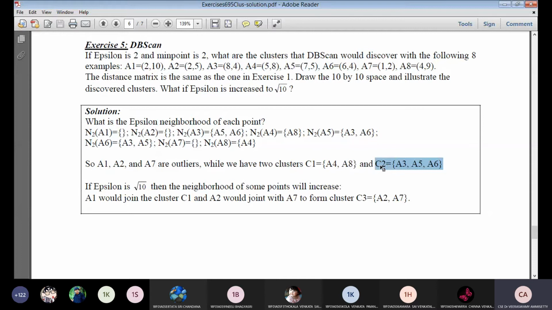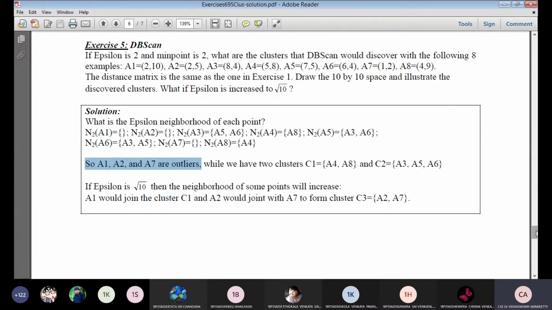So what are the outliers? The elements with the minimum distance inside the neighborhood form a cluster. Based on the neighborhood capabilities, we form two clusters. The remaining elements, that is A1, A2 and A7, are the outliers of the data. So now A1, A2 and A7 are the outliers.